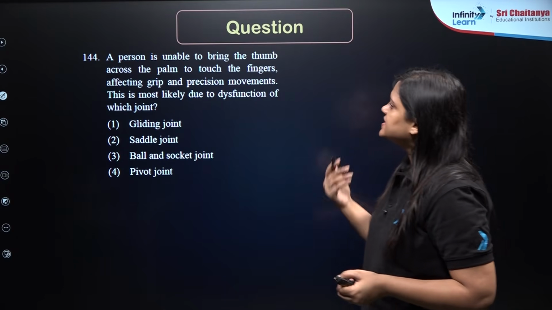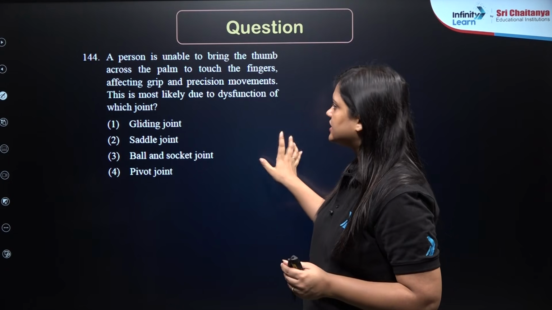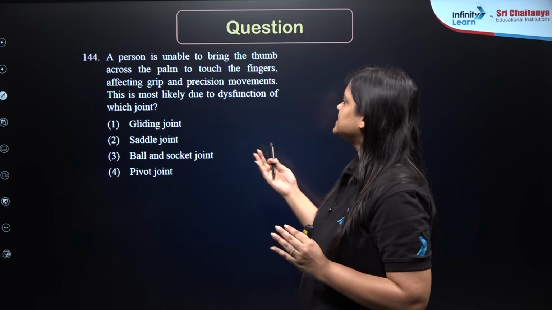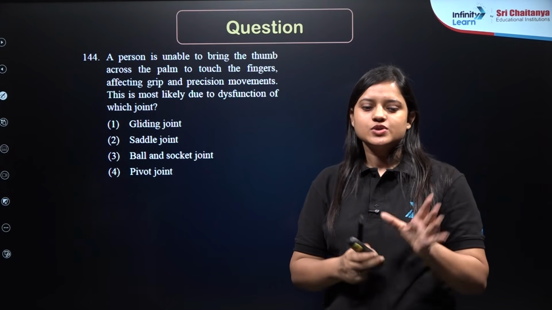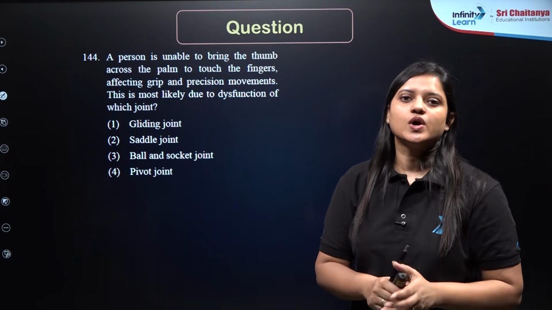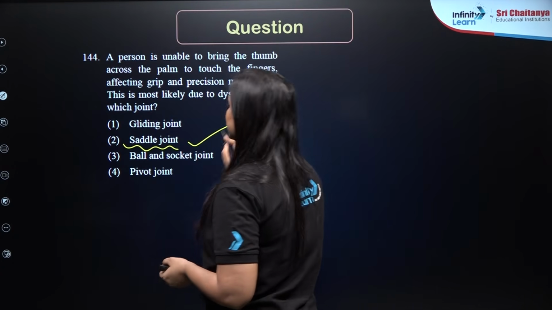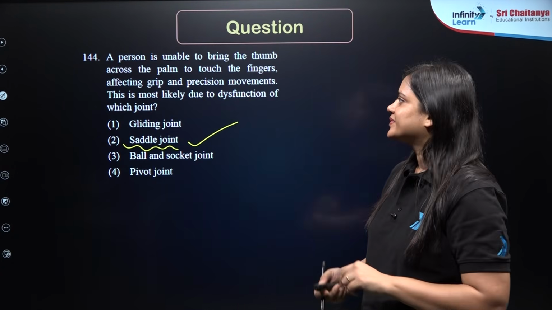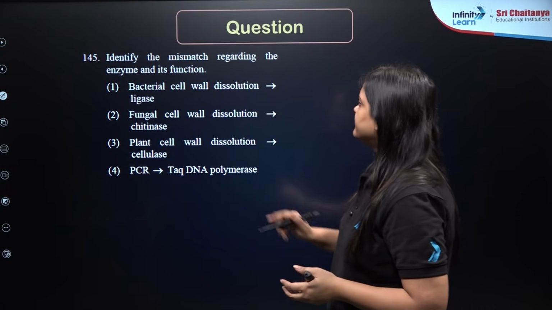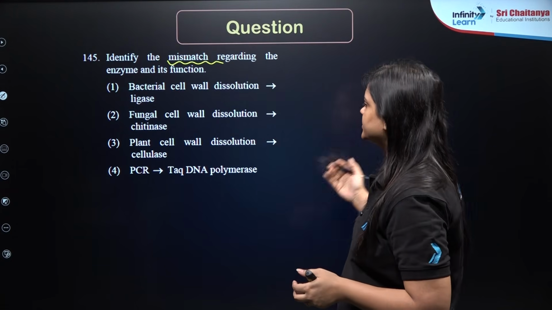Next. A person is unable to bring the thumb across the palm to touch the fingers, affecting grip and precision movement. Now this is dysfunction of which joint? So definitely this will be dysfunction of the joint in the thumb, and the thumb joint is the saddle joint. Saddle joint. So here the answer will be 2. Okay. Question number 145. Identify the mismatch regarding the enzymes and its function.